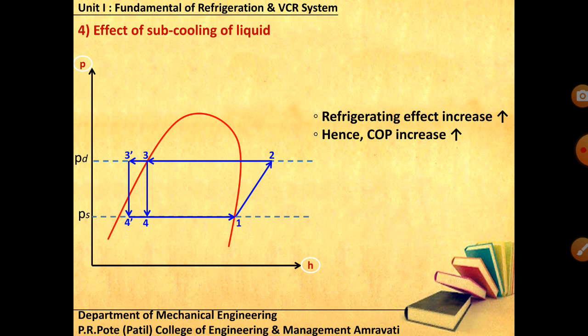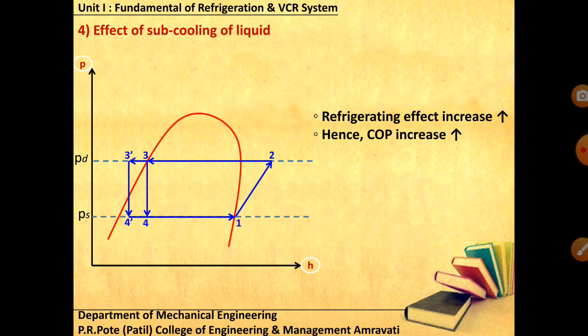So out of these four, reducing the suction pressure, increasing the discharge pressure, the effect of superheating, and the effect of subcooling, only this method is feasible for getting more COP. So that is about the factors affecting the performance of the VCR system.